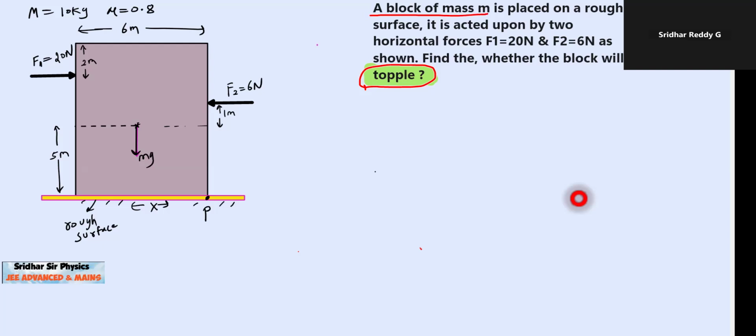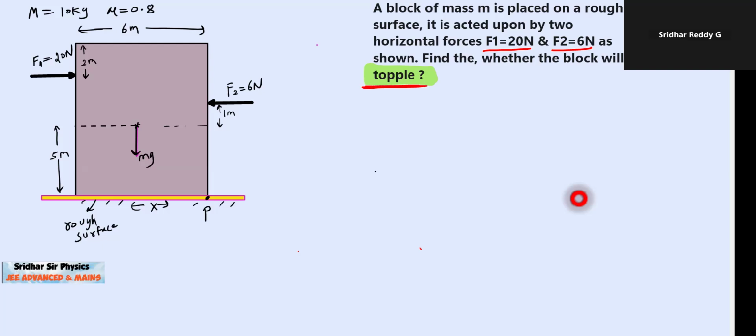Mass m is placed on a rough surface. It is acted upon by two horizontal forces, F1 20 Newton, F2 6 Newton. Find whether the block will topple or not.